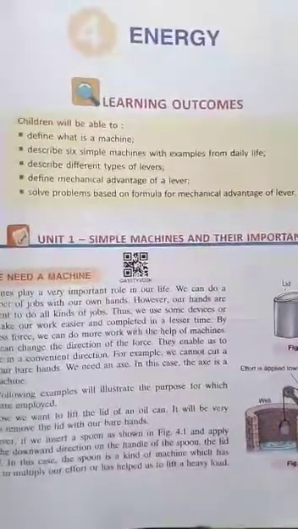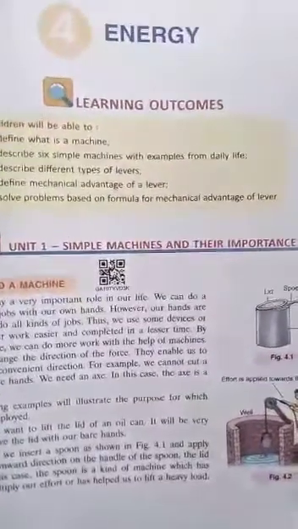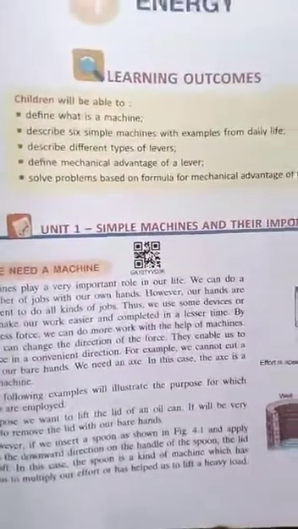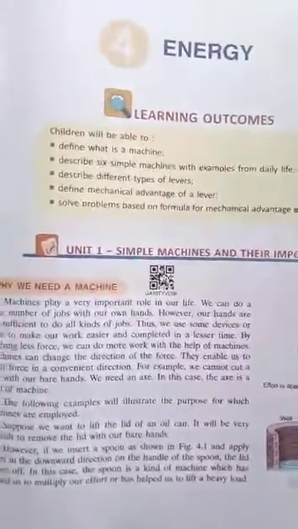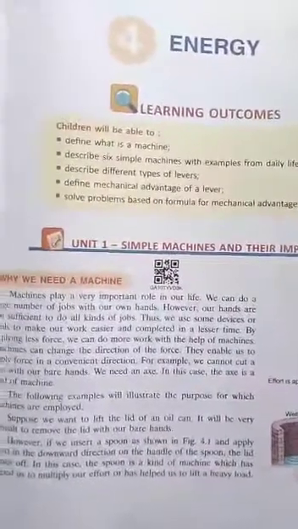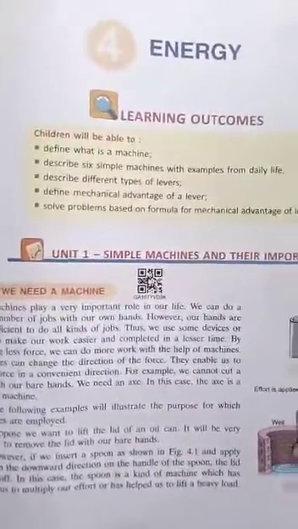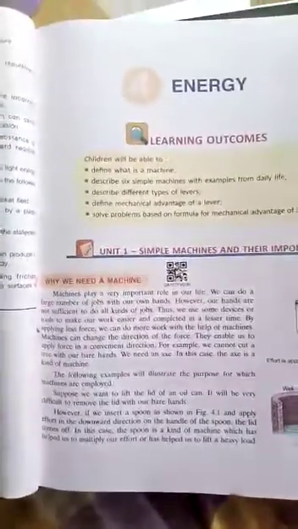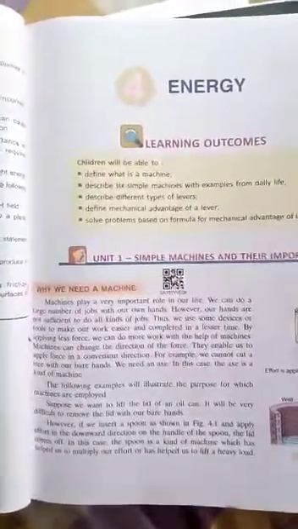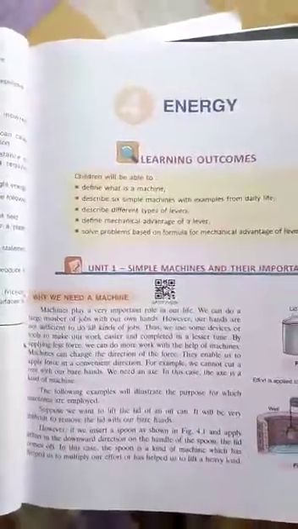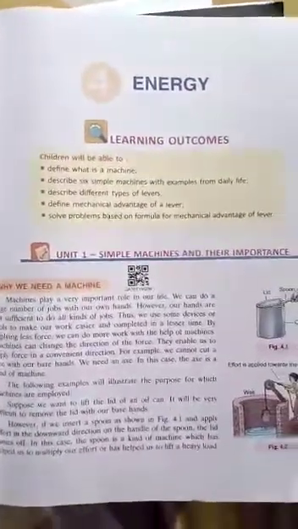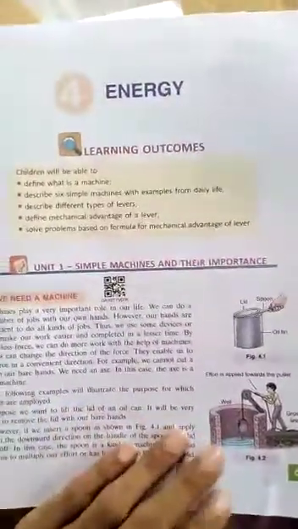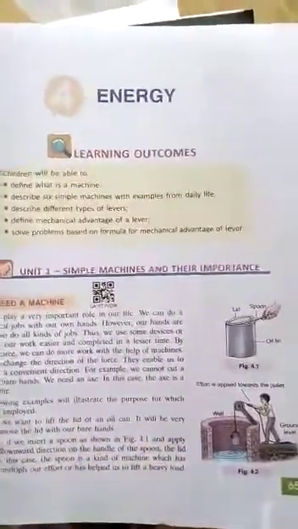However, if the demand of energy is not met by animals, then we use machines. We know that the locomotive engines use energy of petrol, diesel, coal to do heavy work, right? So we can say that we can do a large number of jobs with our own hands, but our hands are not sufficient to do all kind of works, right? In such a situation we use some devices or tools to make our work easier.